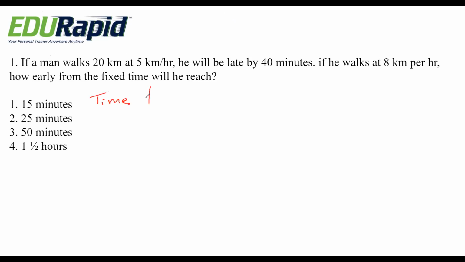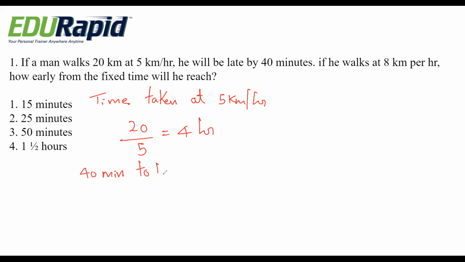See, time taken at 5 kilometer per hour is 20 by 5. It becomes 4 hours. Okay, 40 minutes to hours: converting minutes to hours, that is divide by 60.